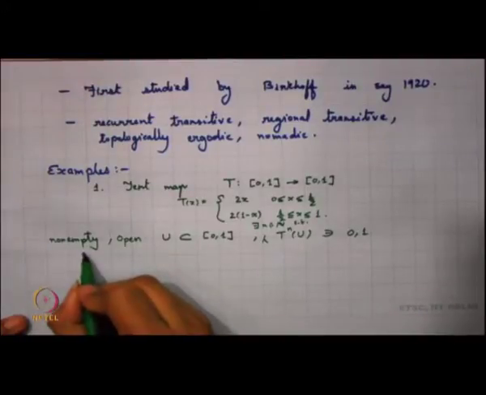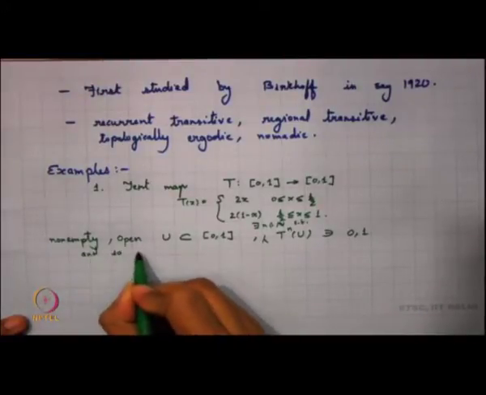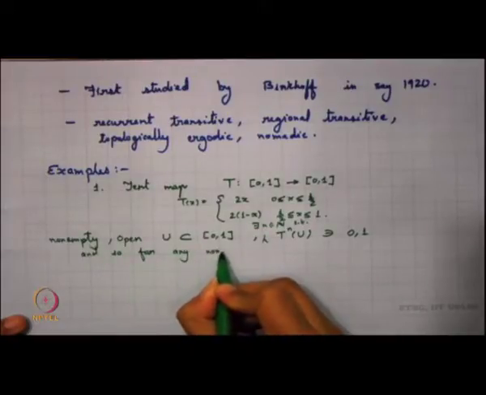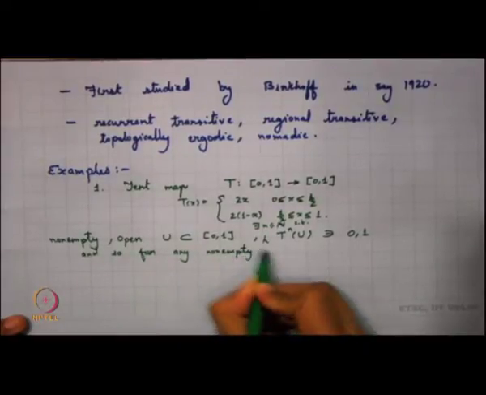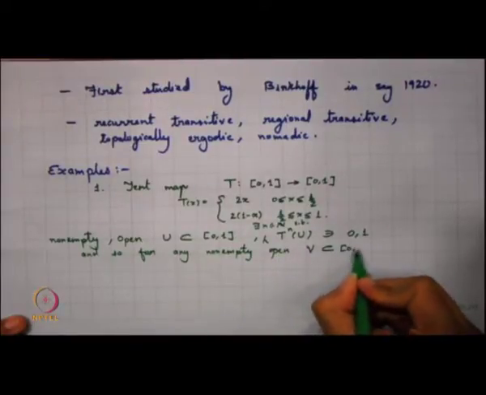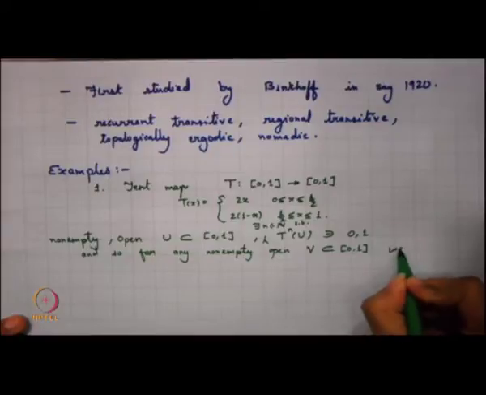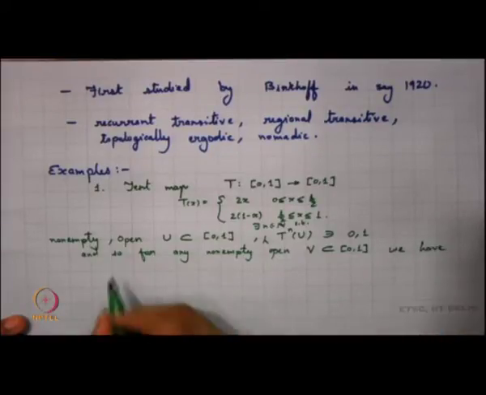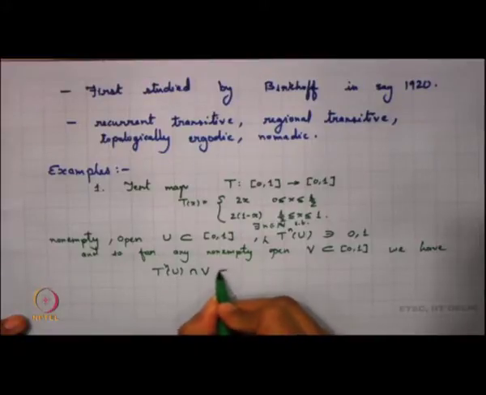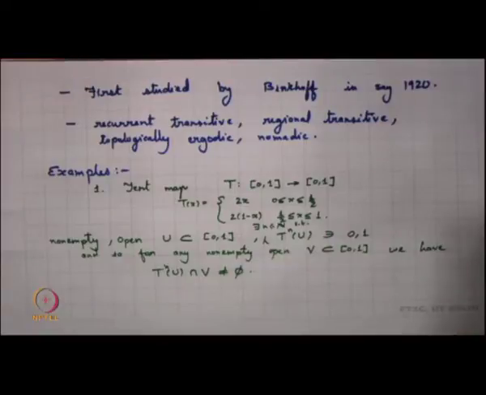And so, for any non-empty open V subset of [0,1], we have T^n(U) intersection V is non-empty. So, that means the tent map is topologically transitive.